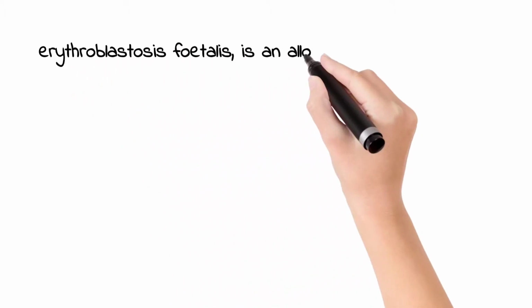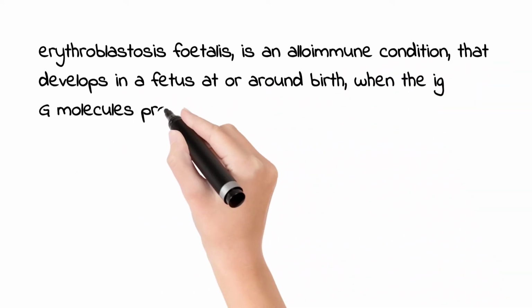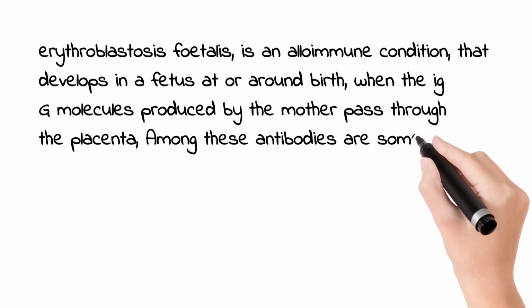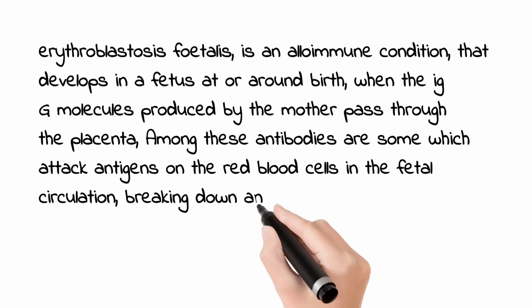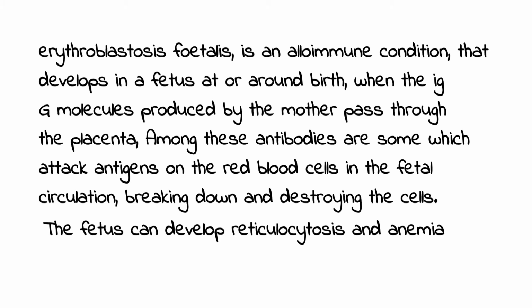Erythroblastosis fetalis is an alloimmune condition that develops in a fetus at or around birth, when the Ig molecules produced by the mother pass through the placenta. Among these antibodies are some which attack antigens on the red blood cells in the fetal circulation, breaking down and destroying the cells. The fetus can develop reticulocytosis and anemia.